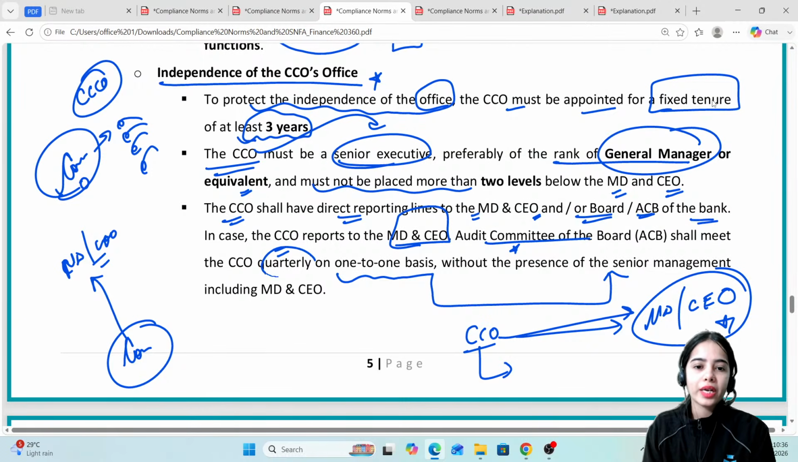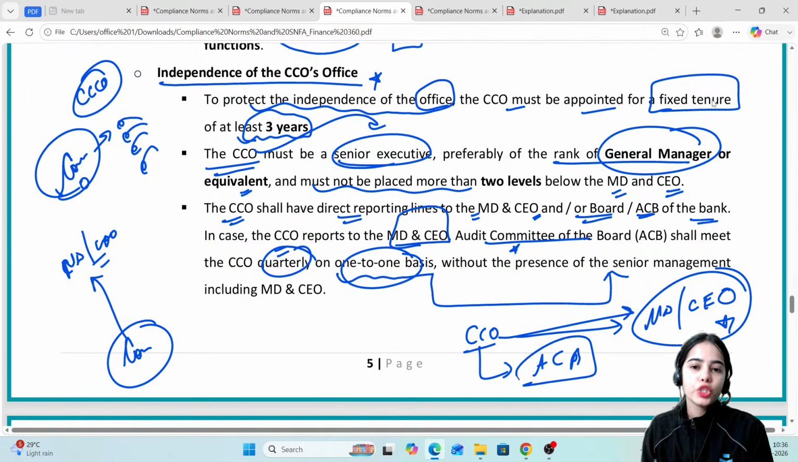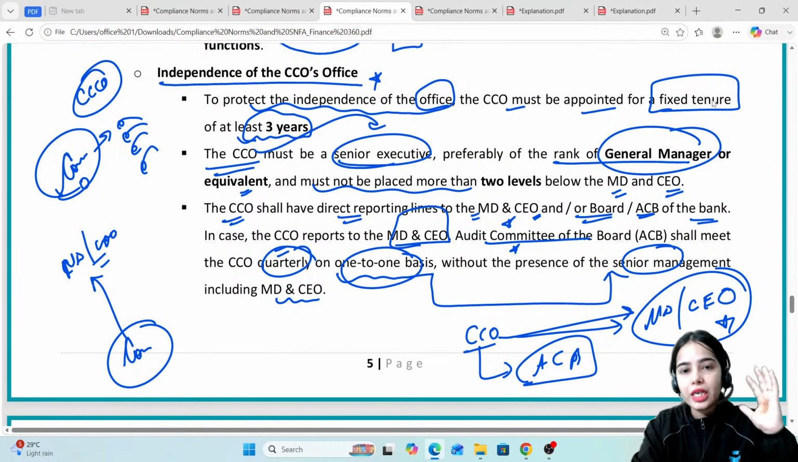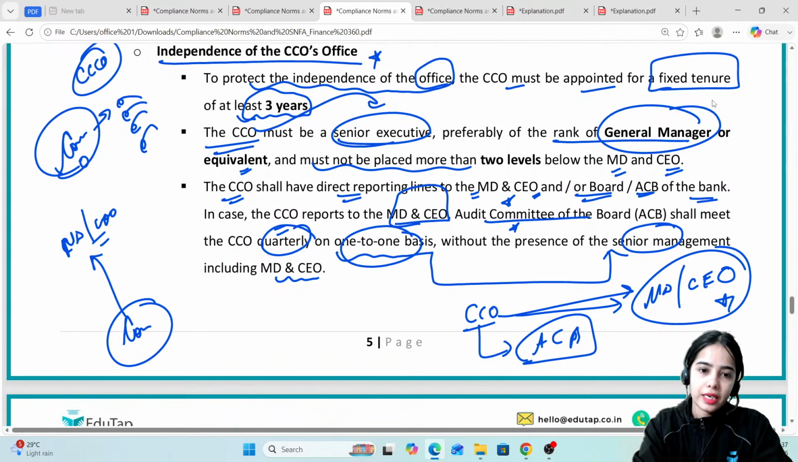Now if the meeting is happening with the MD or CEO, then the CCO should also have a quarterly meeting on a one-to-one basis with the audit committee of the board, so that the audit committee can be informed that this compliance risk was there, and it has been informed to the MD or CEO. So without the presence of the senior management or MD or CEO, there should be a one-to-one meeting with the audit committee of the board, so that it is also aware where the mistake is happening and what compliance risks are arising.